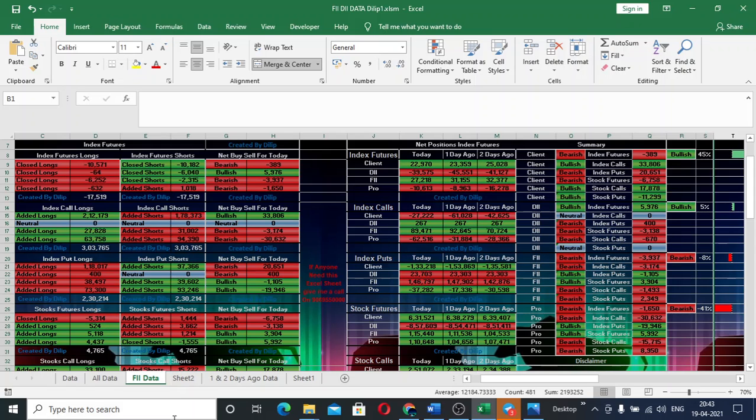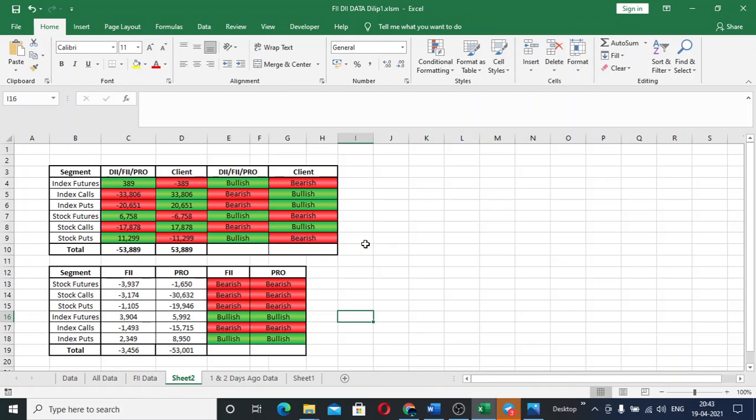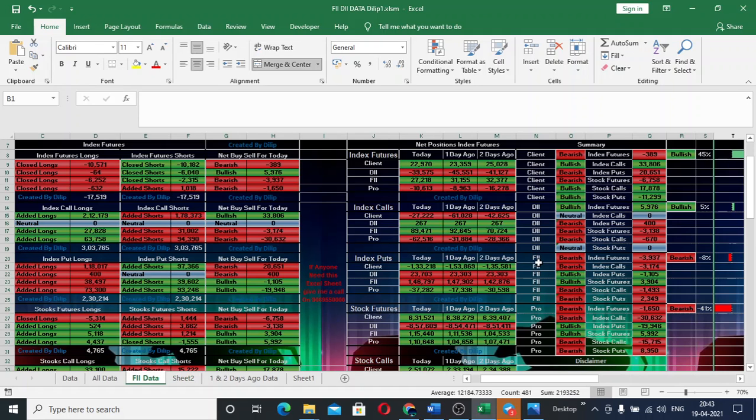So that again shows me a kind of bearishness in the market, apart from index futures and index puts. Apart from that, I see bearishness in the market from the FI and pro side, and clients are in mixed positions. So let's see for tomorrow.